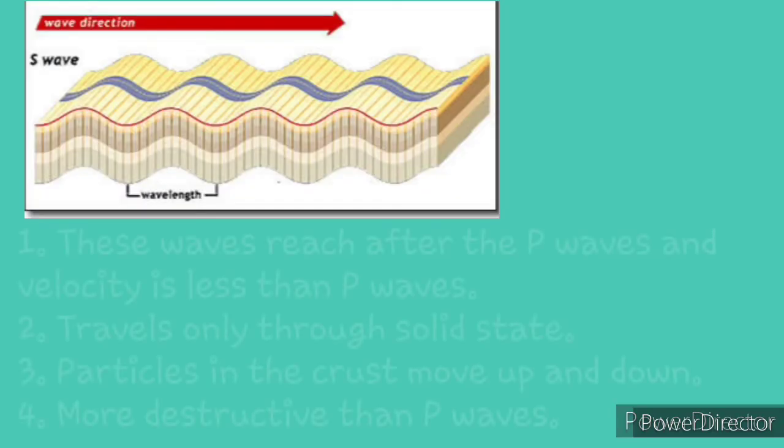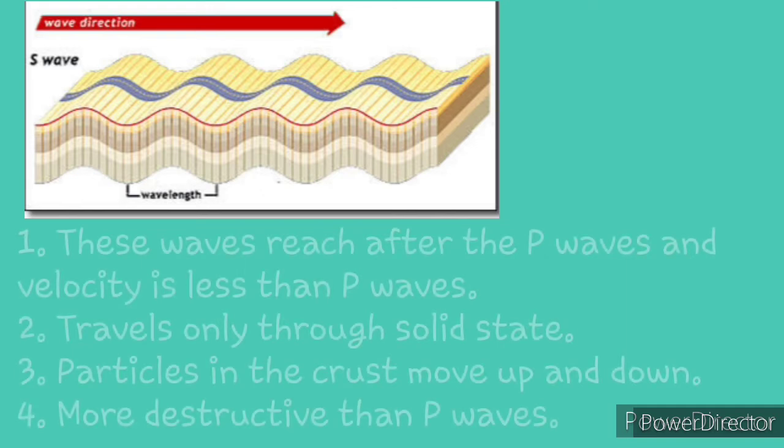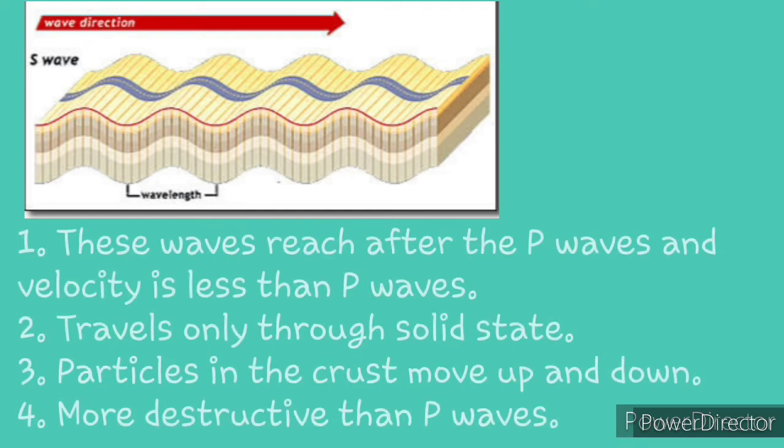Now, talking about secondary or S waves. These waves reach the earth's surface after the primary waves, so they are called secondary waves. Their speed is less than the P waves. The particles lying in the way of these waves move up and down.